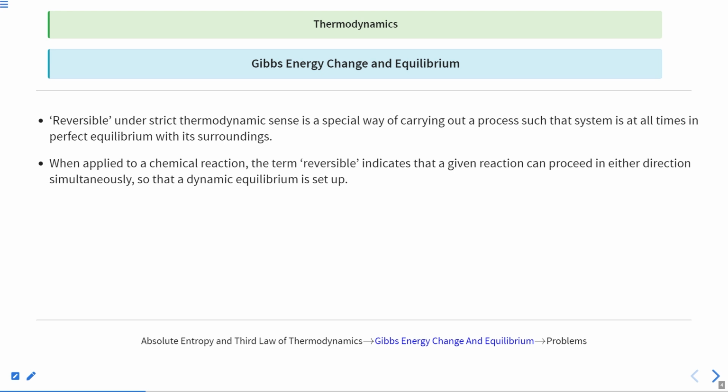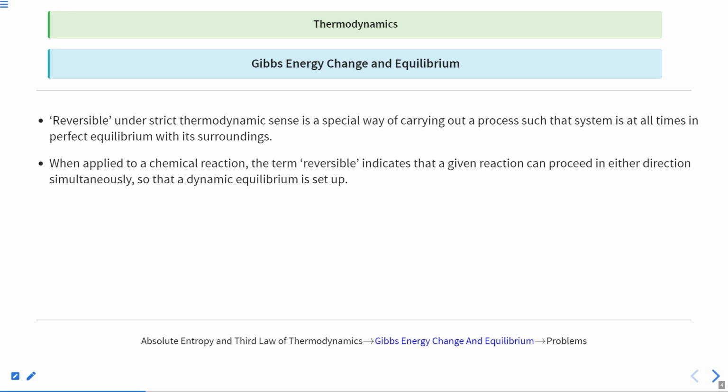When applied to a chemical reaction, the term reversible indicates that a reaction can proceed in either direction simultaneously, so that a dynamic equilibrium is set up. So what is dynamic equilibrium? It is the equilibrium under which the concentration may change, the pressure may change, anything can change. Dynamic equilibrium means the rate of the forward and backward reactions is equal, but not zero. They are just cancelling each other.